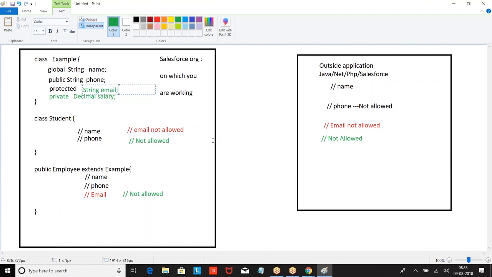What I told: if the member is protected, it can be used within the class and within the child class. Now employee has become a child because it is inheriting the class.